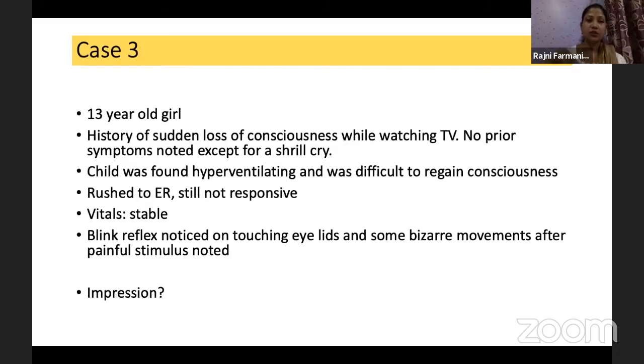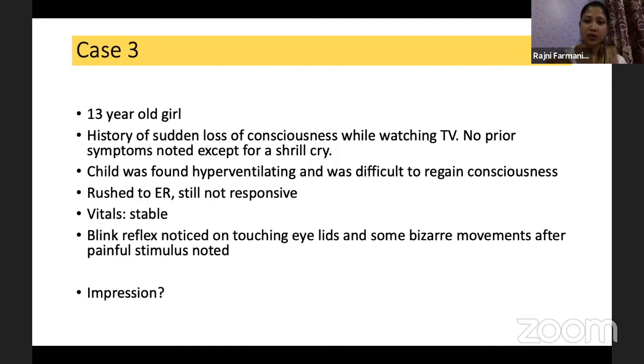This is a 13-year-old girl. She had sudden loss of consciousness again while watching TV. There was no prior history of any symptom. Just prior to that, she had a shrill cry. Prior to loss of consciousness, she was found hyperventilating, and it was difficult to regain consciousness. She had to be taken to the ER. She was still not responsive. When we received this child in the ER, the vitals were stable.